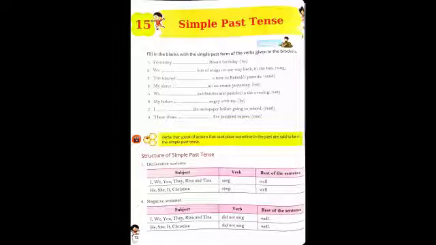Okay students, so the simple past is used for an action that started and finished at a specific time in the past. It is also possible to use the simple past in a sentence without specifying a time. Okay, time is not important, but it must have previously been made clear that the speaker is referring to a finished period, when that action has ended. That is more important. Okay.